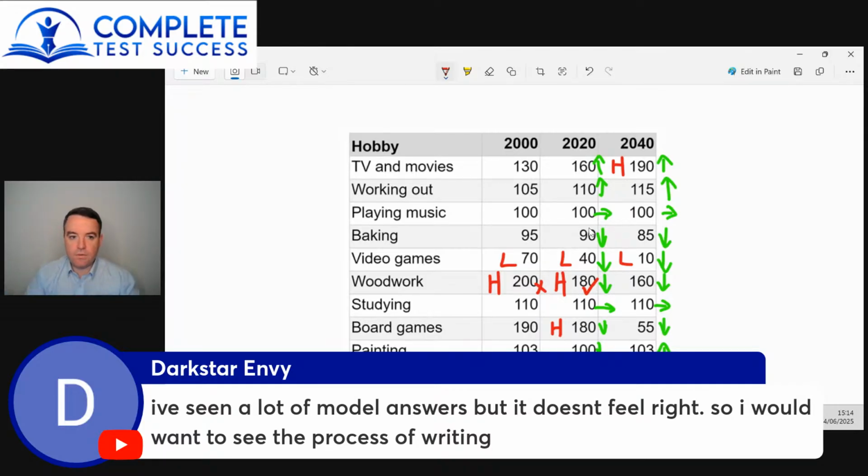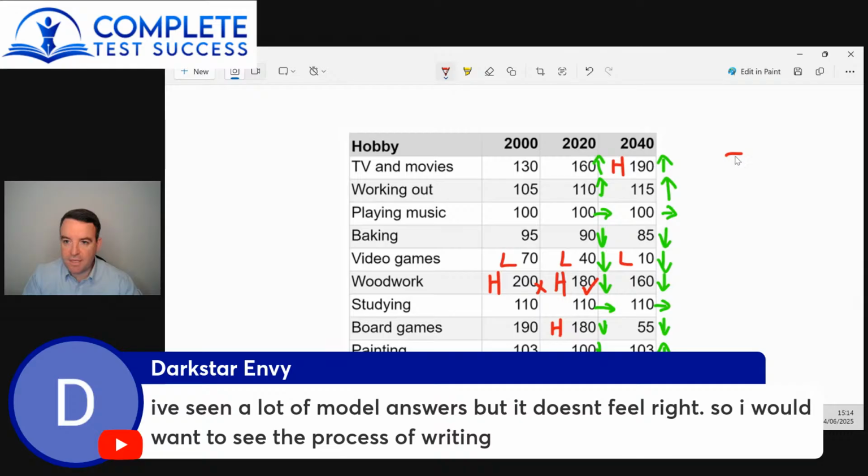Now, of course, if you're doing the IELTS test, you're more likely doing a computer-based test. So you can't tick off the bits of data as you write about them. If you're doing the paper-based test, you can do this. You can make these little notes on the question. You can tick them off just to make sure that you've done them all. But if you're doing the computer-based test, I'd recommend you do something like this.